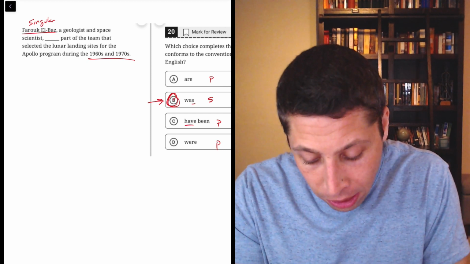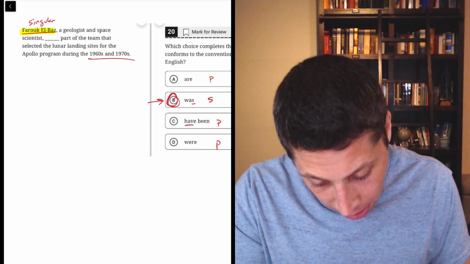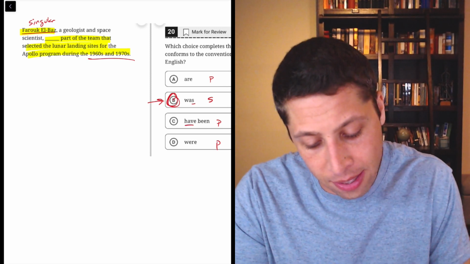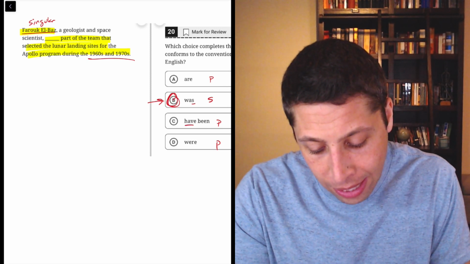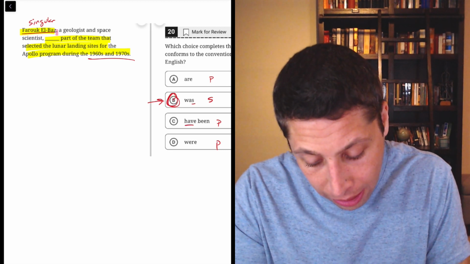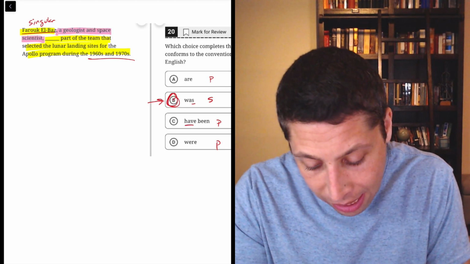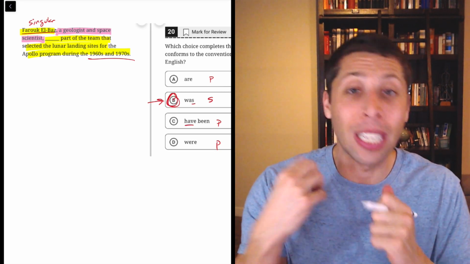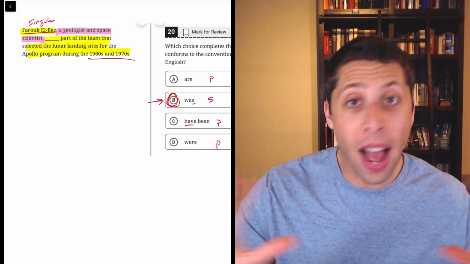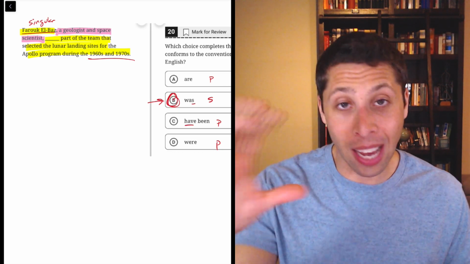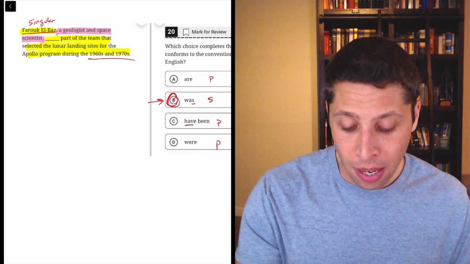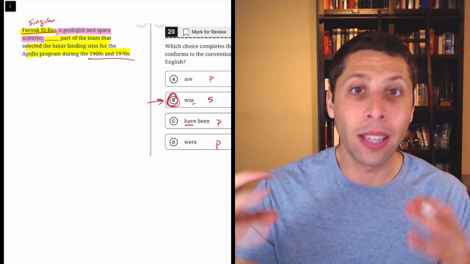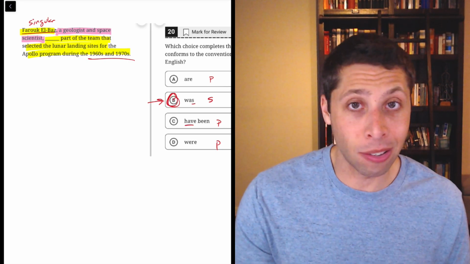So the real sentence here is his name, and then kind of picking up here, we keep seeing this in sentences in this section where we have these interruption clauses, right? So this part here where the comma starts is telling us we're getting some extra information. So for the purposes of finding the main sentence here, we can ignore that. The subject and the verb are not going to be in there. So we can kind of omit that. And I think it's obvious Farouk Elbaz was part of the team that selected the lunar landing sites, right? Like, it sounds right. If we plugged in anything else here, it would sound weird.